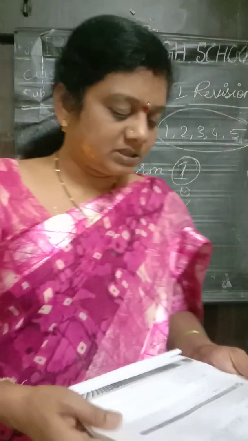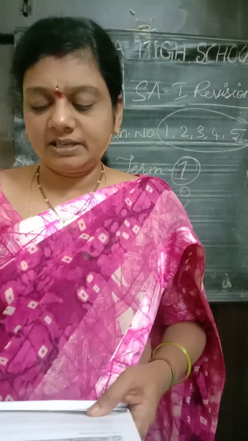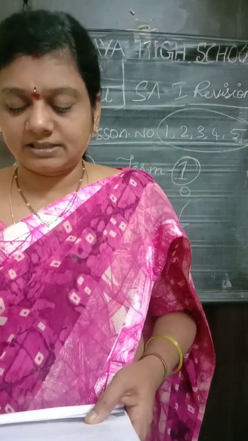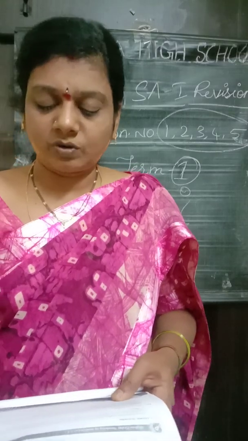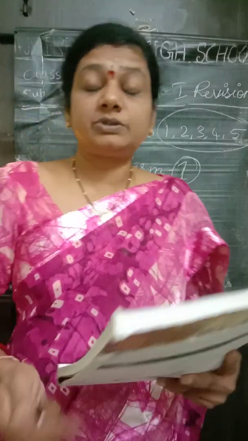Okay, and now the 20th one: use the internet to make a list of two important dams of India, their locations and the rivers they are built on. Write three sentences about the dam that is closest to your town or village. You have to write this answer on your own, children. I told you to write the homework also, this one. Yes? Okay, children?